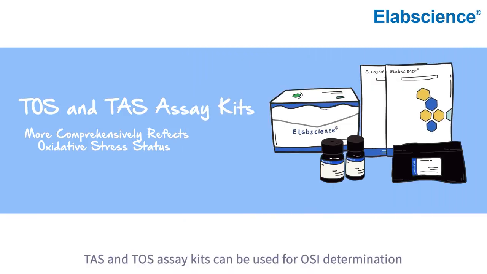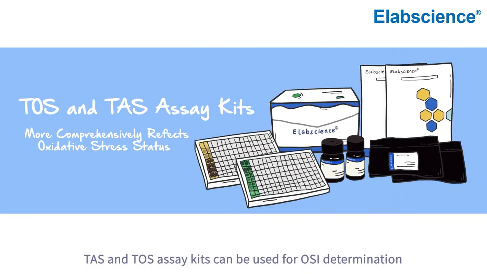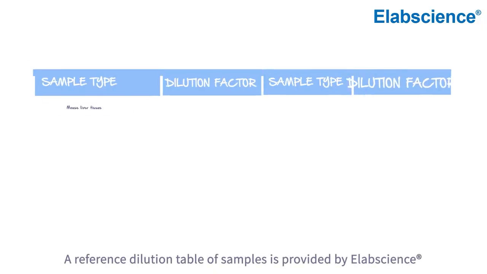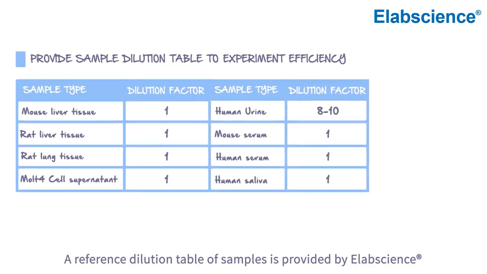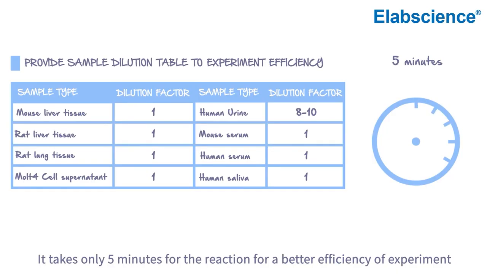TAS and TOS assays can be used for OSI determination. A reference dilution table of samples is provided. It takes only 5 minutes for the reactions, for better efficiency of experiment.